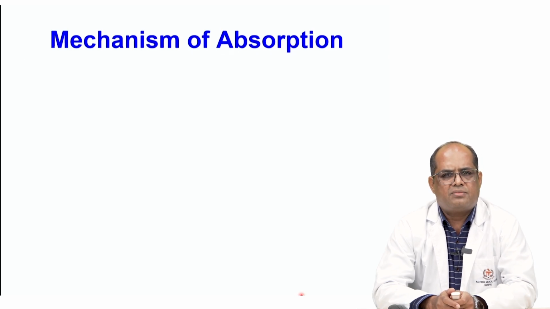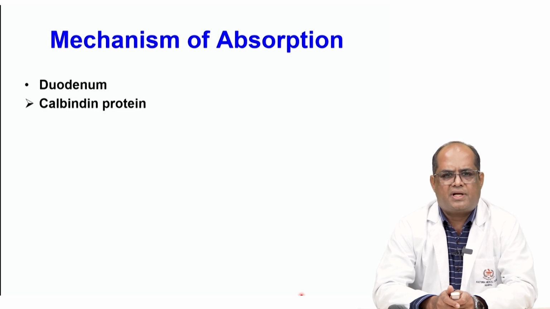Coming to the mechanism of absorption of calcium, calcium absorption takes place in the small intestine, basically in the duodenum. Here there is a protein required for calcium absorption, that is called calbindin, and this protein synthesis is influenced by vitamin D. The active form of vitamin D, that is calcitriol, increases the production of calbindin and enhances the absorption of calcium in the intestine.